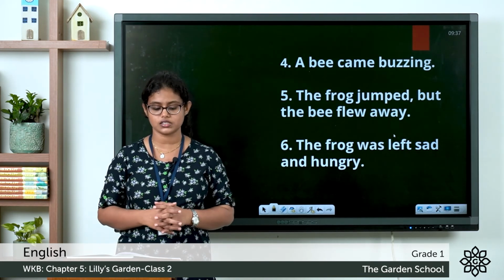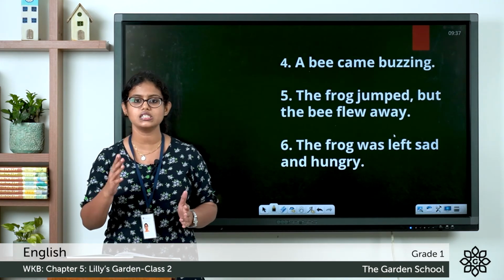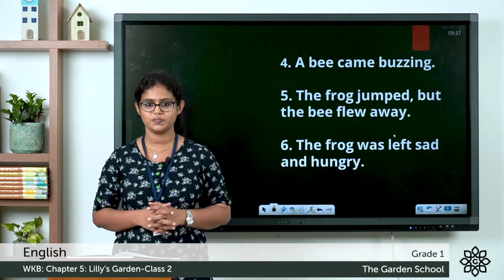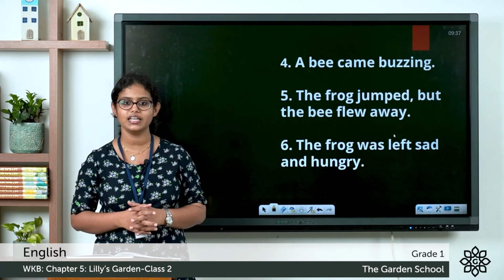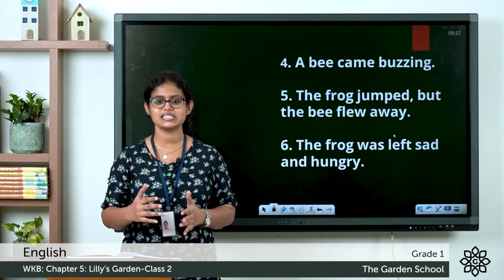Then which is the last sentence? The frog was left sad and hungry. So this is the correct order. So we have done with the exercises of this chapter, chapter number 5, Lily's Garden.